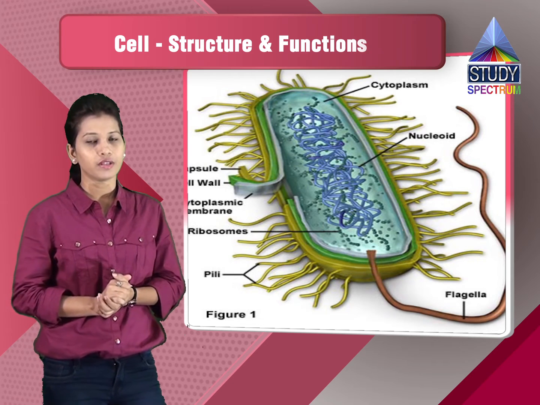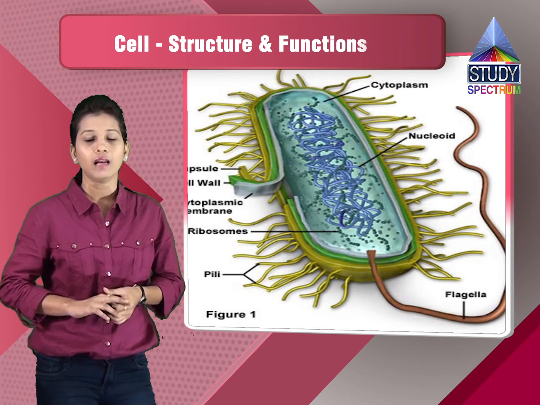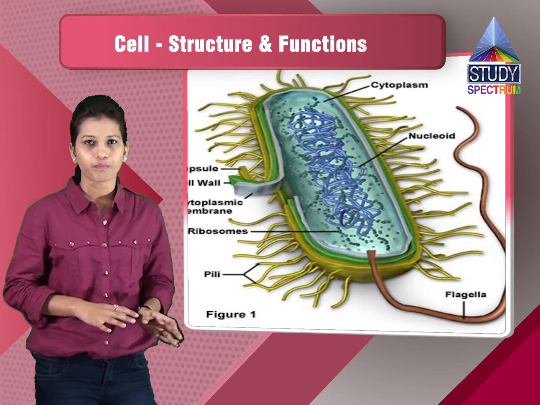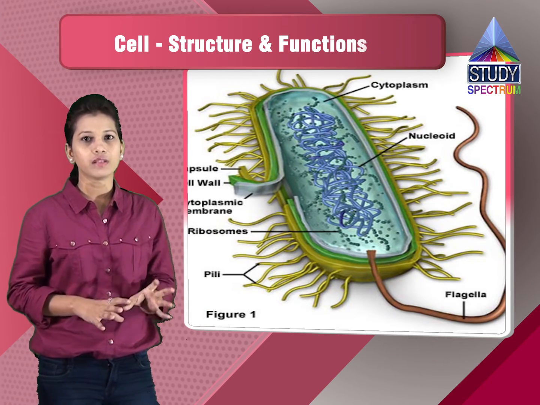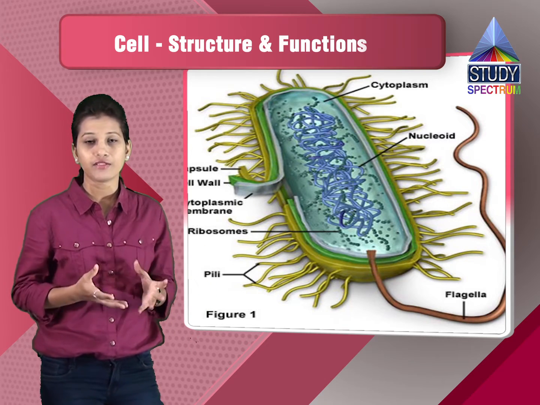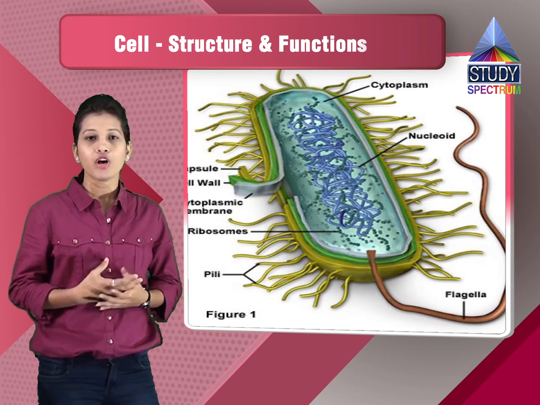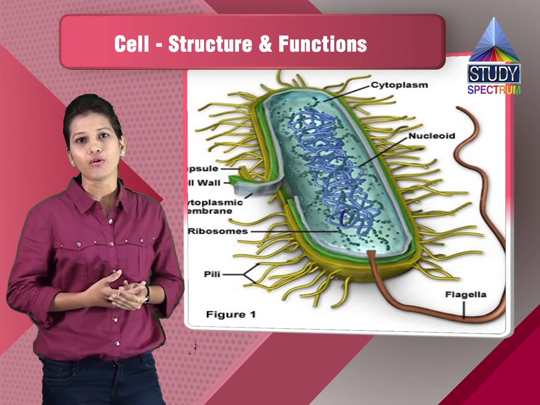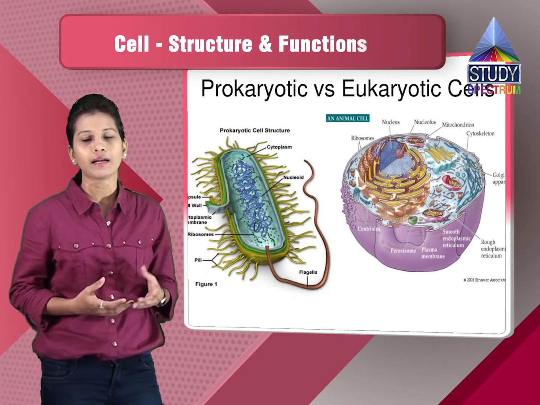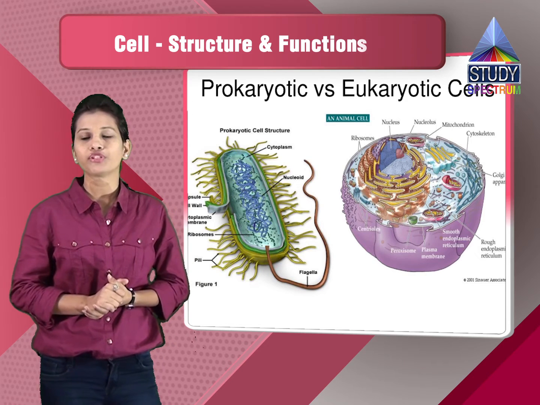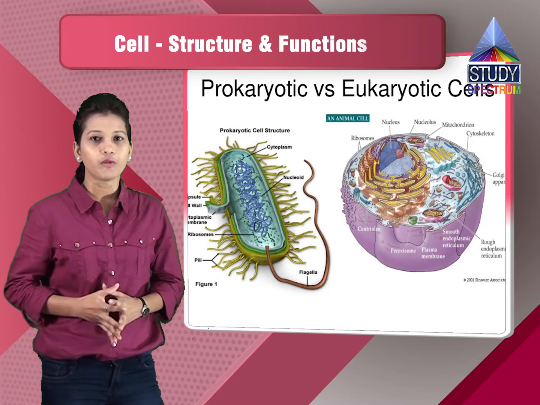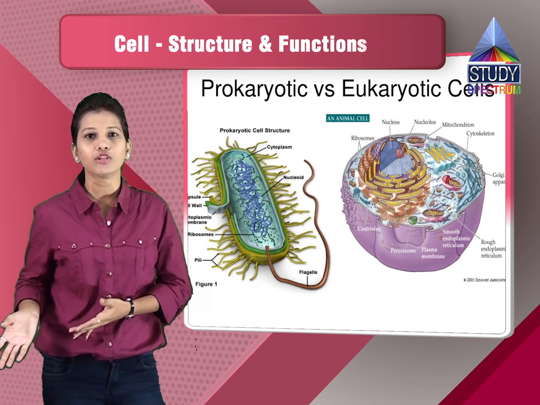Then based on the structure, the structure of a prokaryote and a eukaryote is completely different. A prokaryote does not have a well-defined nucleus. It doesn't have a nuclear membrane, and the genetic material is embedded anywhere in the cell. A prokaryotic cell also has flagella and cilia. Flagella are required for locomotion, and cilia are required for sticking or adhering to a particular substrate. These are all prokaryotic qualities which are not seen in the eukaryotic cell.